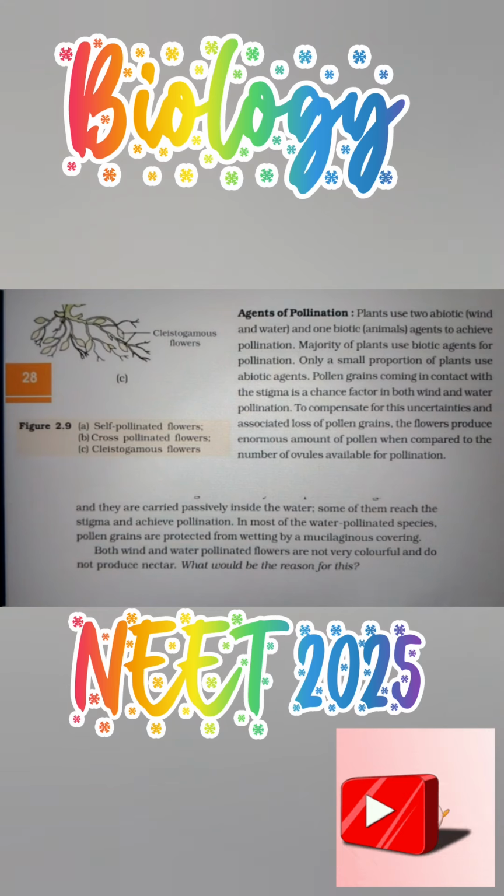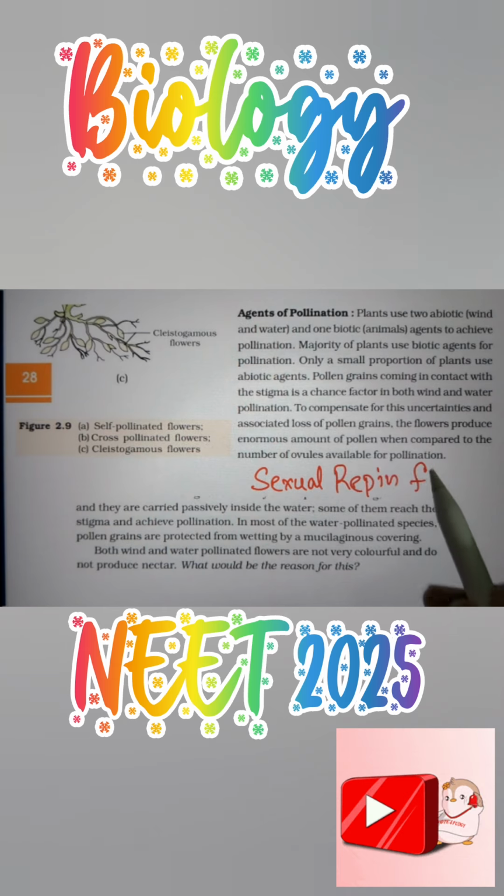You can see here the lines which are taken from the chapter named sexual reproduction in flowering plants.